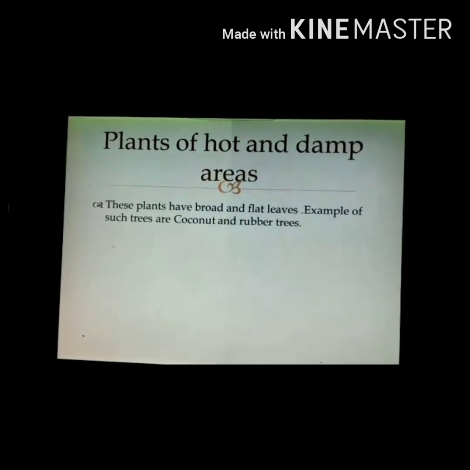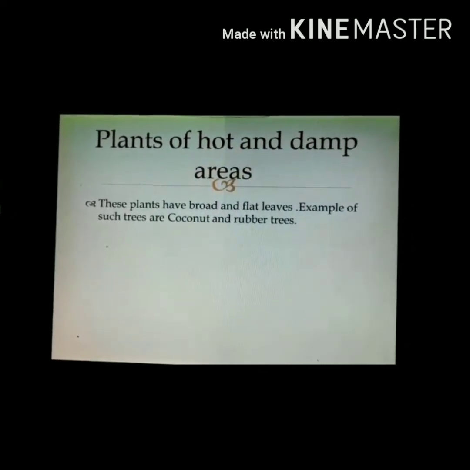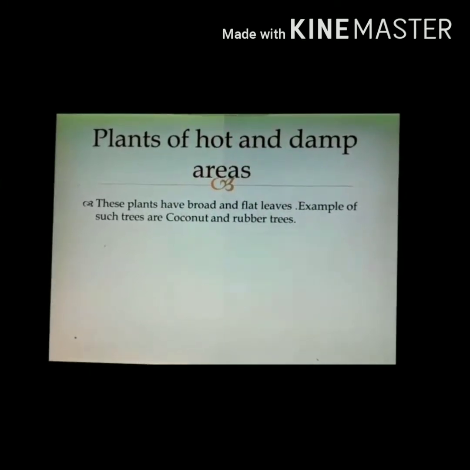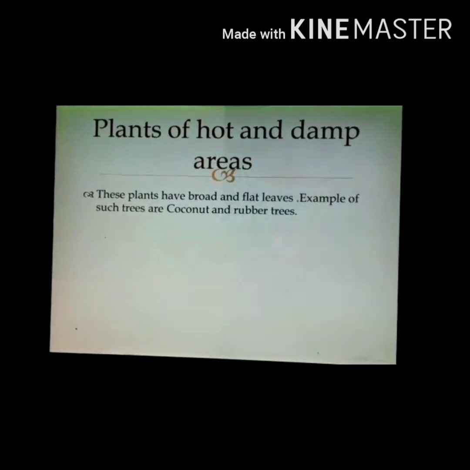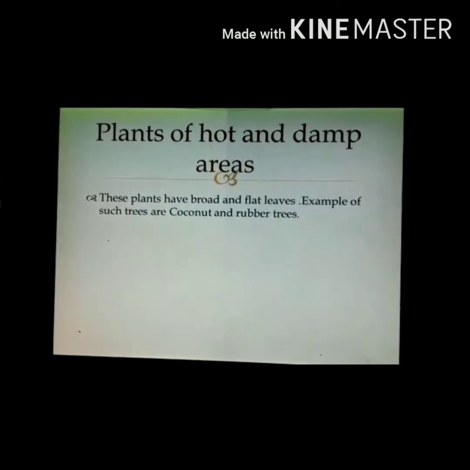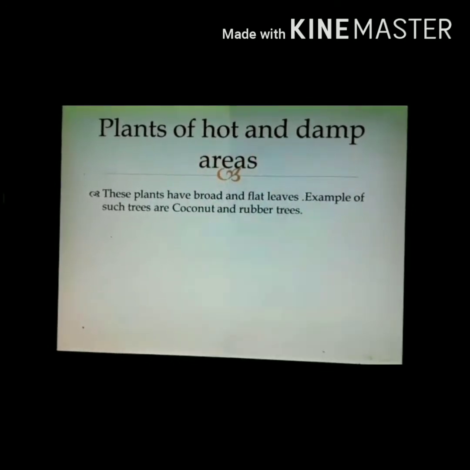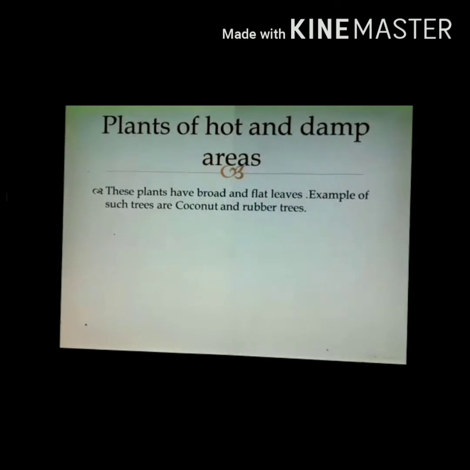Another type of terrestrial plants grows in hot and damp areas. These kinds of plants have broad and flat leaves. Some of the examples are coconut and rubber trees. Now there is a reason why they have broad and flat leaves.